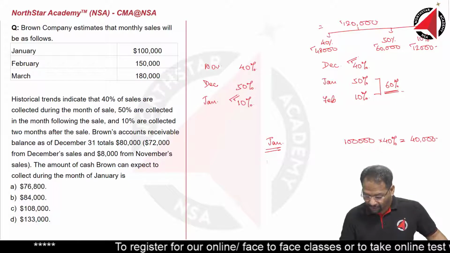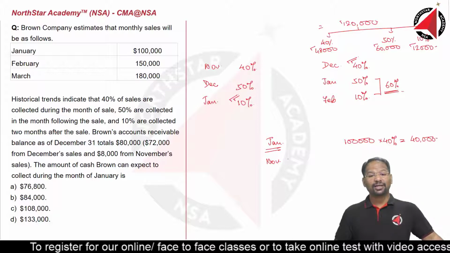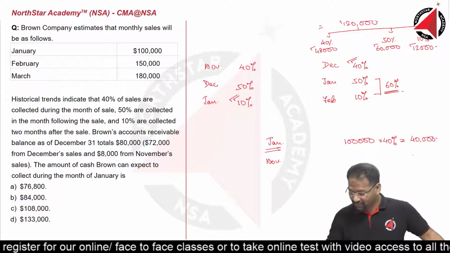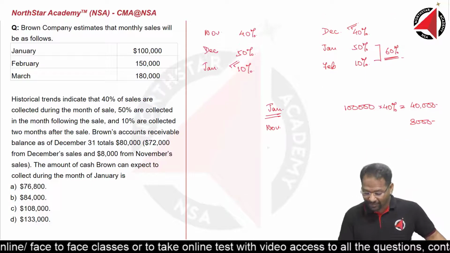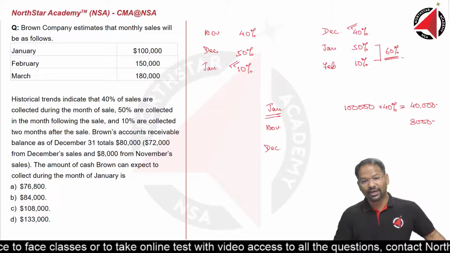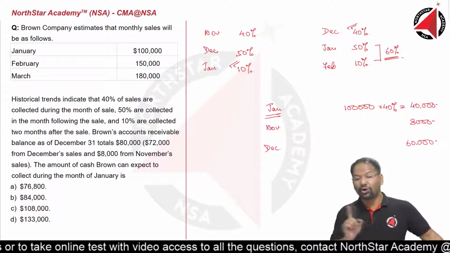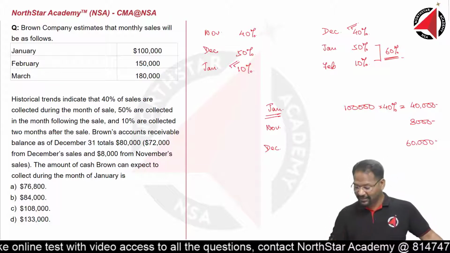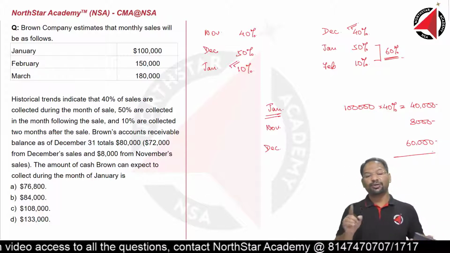Next, from November sales, the entire 8,000 shall be collected. And from December sales, how much are we going to collect? Only 60,000 shall be collected. Remember, not 72,000, 60,000. The balance 12,000 shall be collected in February.